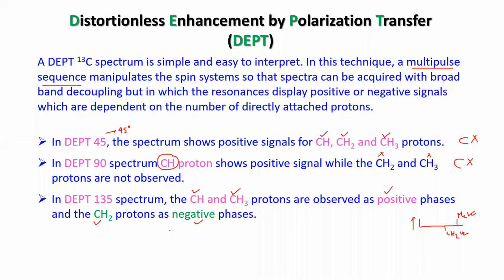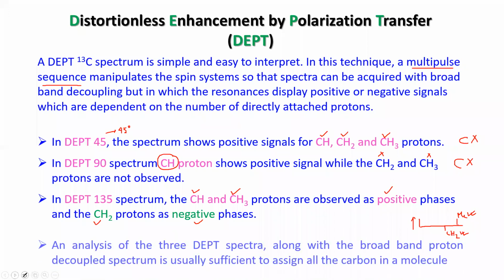In DEPT 135, only the methyl and CH will be in the positive direction, whereas CH2 will be in the negative direction. DEPT 90 is completely different. You will have exclusively CH. None of these DEPT techniques will show carbon that isn't attached to any proton.